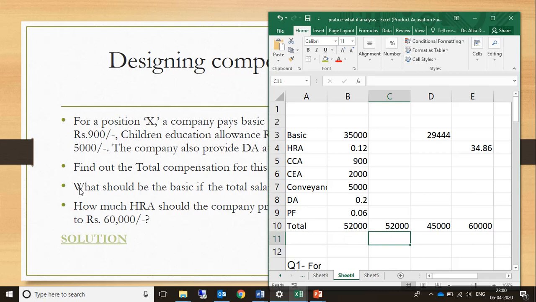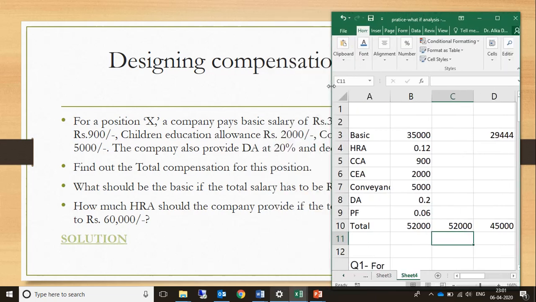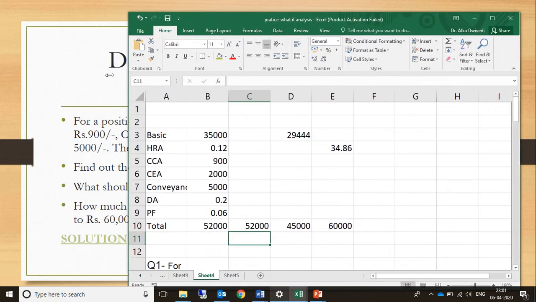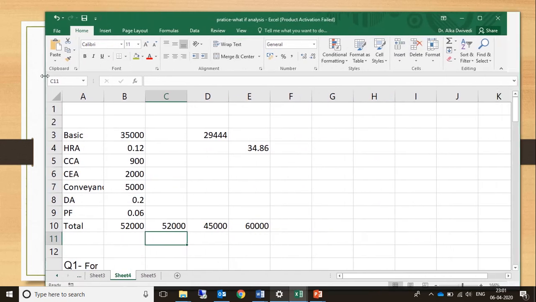Now coming to the next part of it, what should be the basic if the total salary is to be, I think, rupees 45,000? In this case, we have been given the final result. This whole answer is based upon the calculation which is shown here.